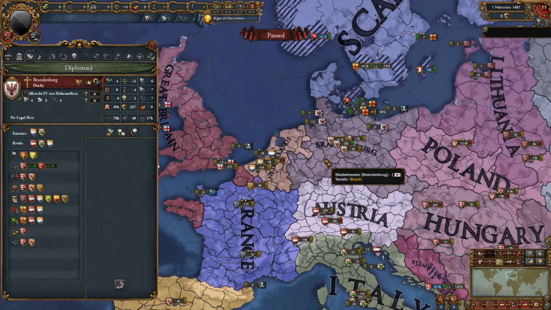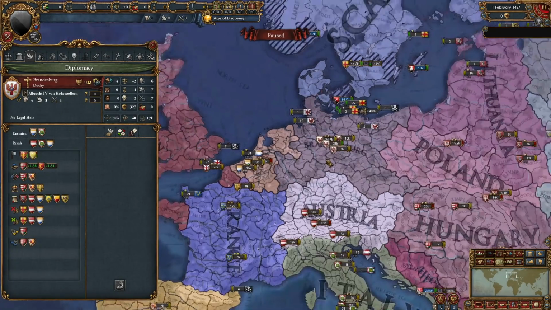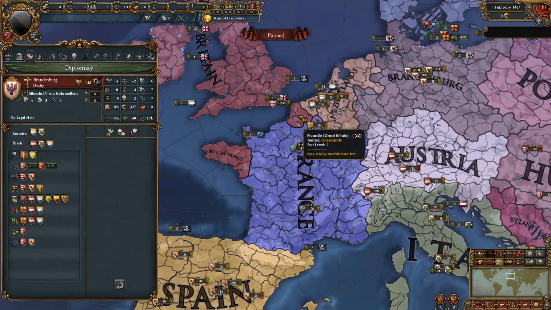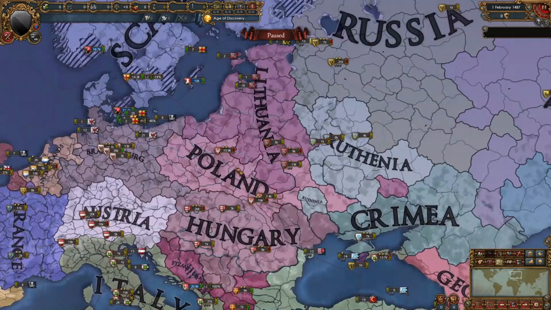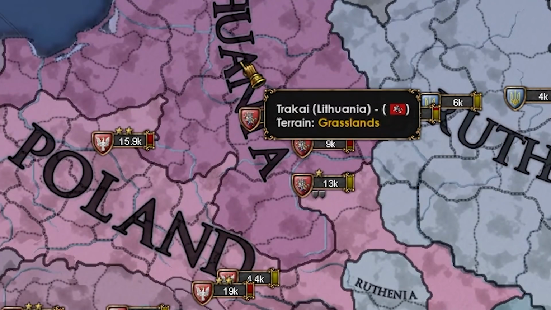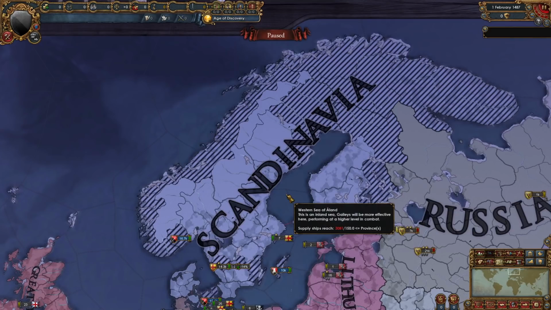France contested that PU, Brandenburg won and kept Great Britain, but then Great Britain declared an independence war, which they won. So the Netherlands took some land from Brandenburg. Great Britain then took some land from France, as we can see right here. They made them release. High note, Poland got Lithuania in a PU as always, and they smashed Ruthenia together. Scandinavia is struggling with rebels.